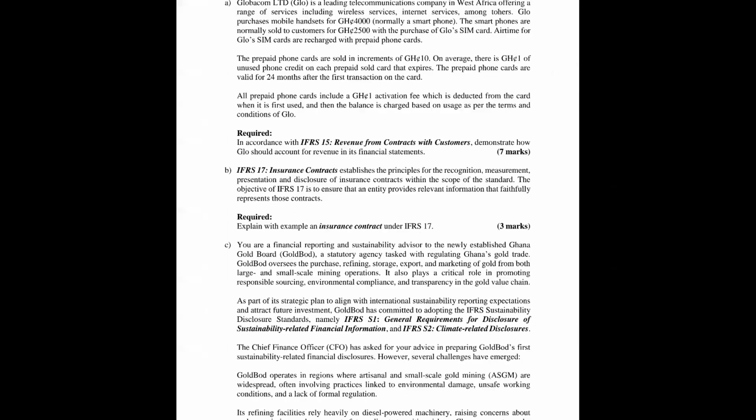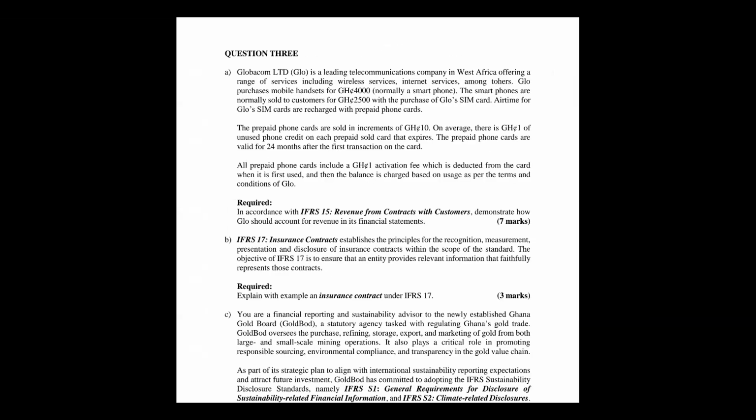Question 3. What we learned was that it's a standard question, remember the standard is 35 marks. Here it says revenue from contract with customer. Question 3 had 10 on the standards and 10 on theories. So revenue from contract with customer, this is also an IFRS standard. They are testing on all of them. In accordance with IFRS 15, demonstrate how Globe should account for revenue.